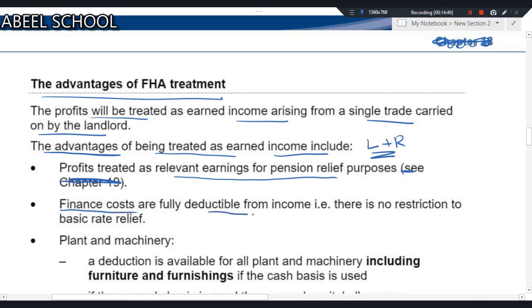Finance costs are usually deductible from income. There is no restriction on the basic rate relief. If you just recall the previous lecture, if you have taken a loan to acquire a property and then given that property on rent, or another possibility, you took the loan and incurred capital expenditure on that property. So what we did in the previous lecture: for the normal residential property which you give on rent, if you have taken a loan either to buy that property, to incur capital expenditure on that property, or even for repairs, finance cost is not deductible from the property income.